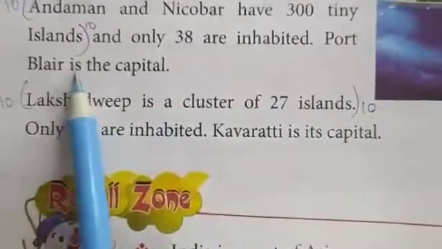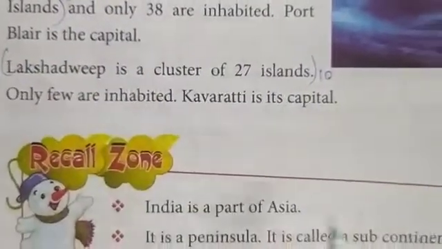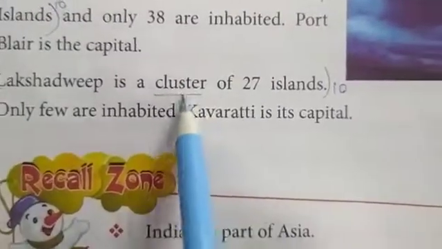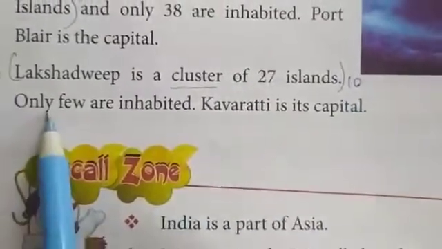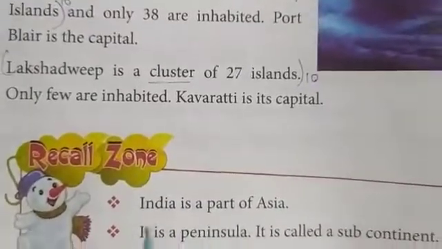And the capital of this Andaman Nicobar is Port Blair. Next, Lakshadweep is a cluster. Cluster means group. It is a group of 27 islands. Only a few are inhabited. Kavaratti is its capital.